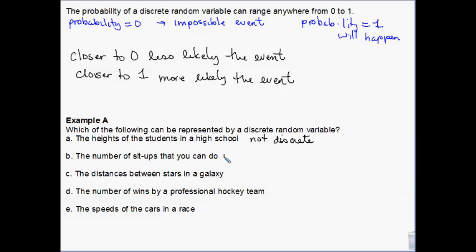Number of sit-ups that you can do, that's discrete. Sit-ups are individual. You're doing a sit-up or you're not doing a sit-up. I guess you could theoretically say that you did part of a sit-up, but really you didn't do a sit-up. It's discrete. The distances between stars in a galaxy, not discrete, because distance can be any of an infinite number of values flowing into each other, just sort of like height. It's not discrete.